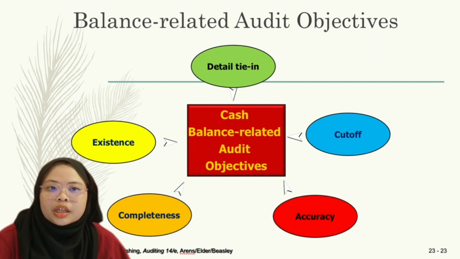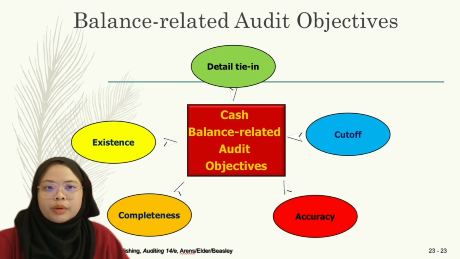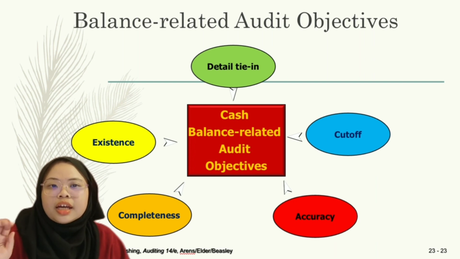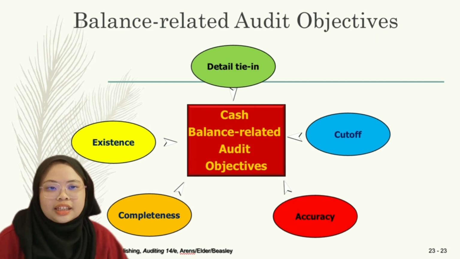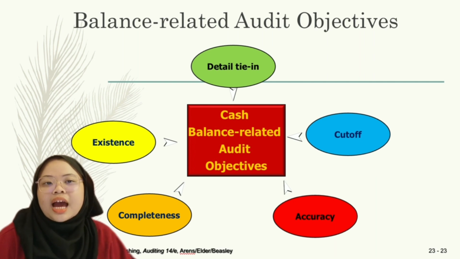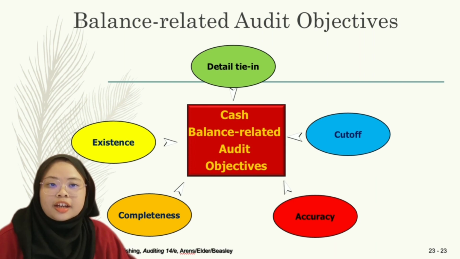In this chapter, the 3 of accuracy, completeness, and existence are very important. You have to make sure the amount in your bank account or cash in the bank, for example 500,000, is stated, is accurate, exists, and is complete up to the bank statement. And for detailed tie-in and cut-off, I have further explanation.